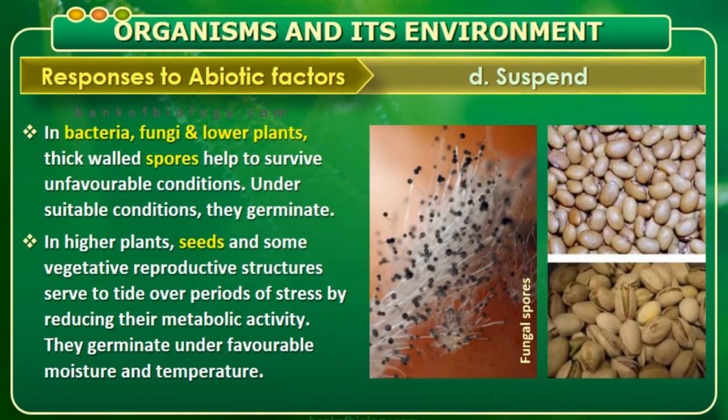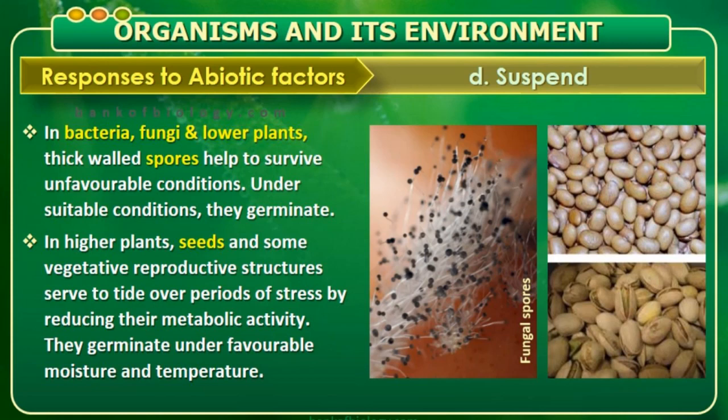So the next is suspend. What is suspend? Different living organisms tide over very low or very high temperature conditions in various ways. Some of them are listed below here. In bacteria, fungi and lower plants, thick-walled spores help them to survive in unfavorable conditions.